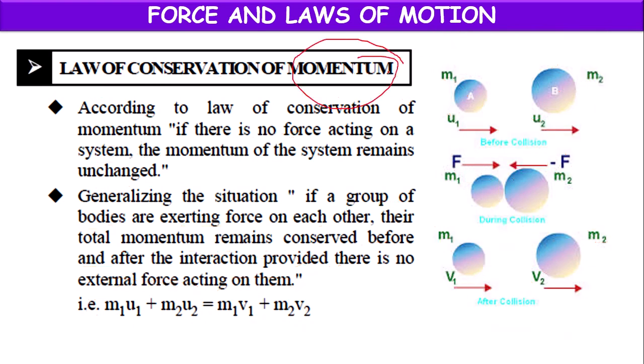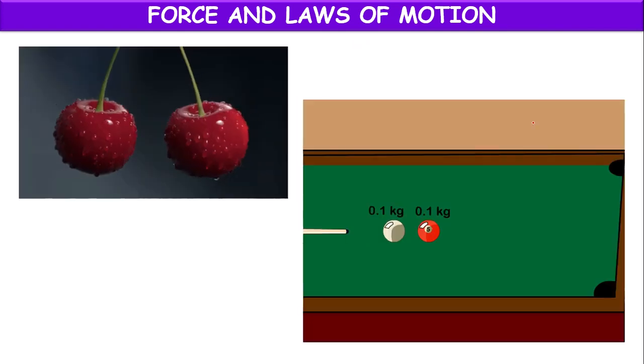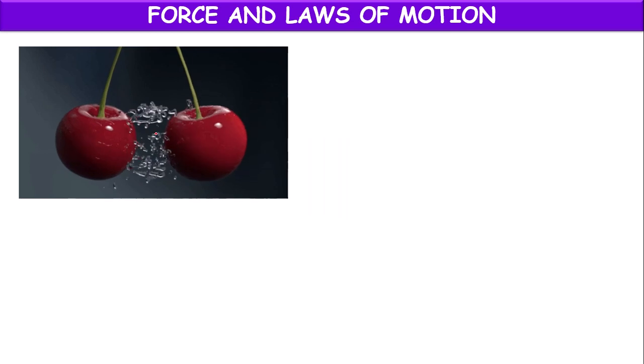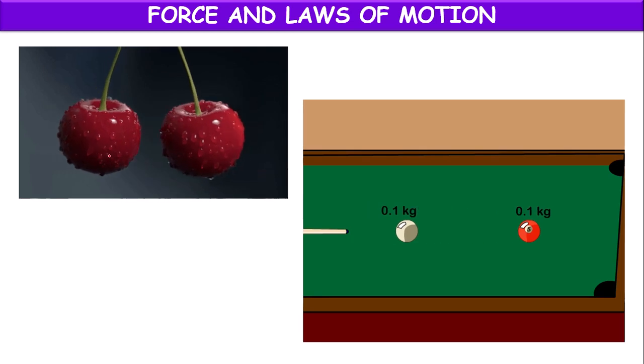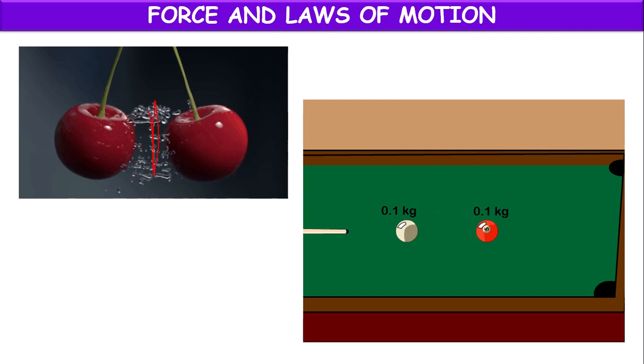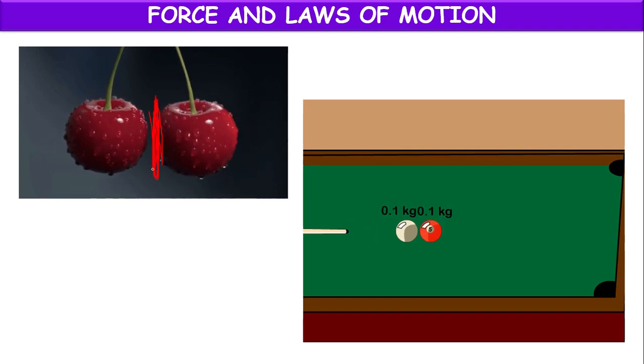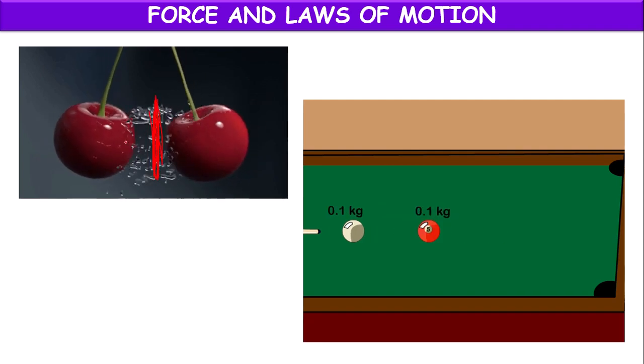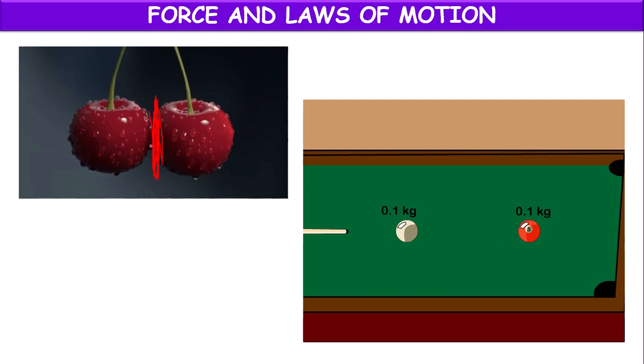Means total momentum is neither destroyed nor created, but whatever total momentum is there in the absence of external force will be conserved, or will remain unchanged. Here, if you see, the two apples are coming and hitting. When they hit each other, at that time only force will act. After that, there will be no force acting on them. They will be moving with different velocities.